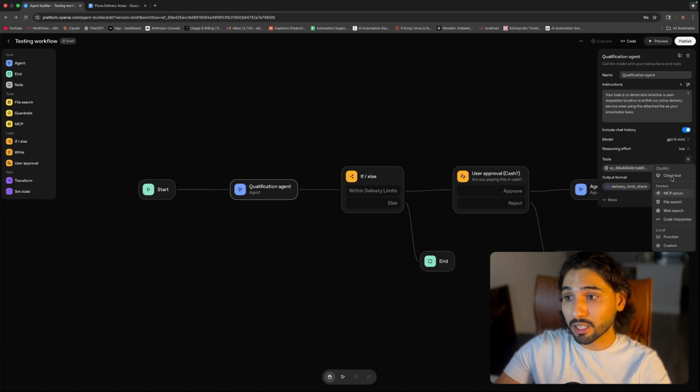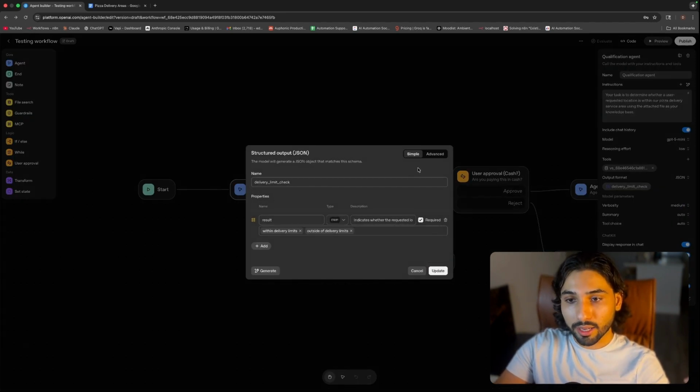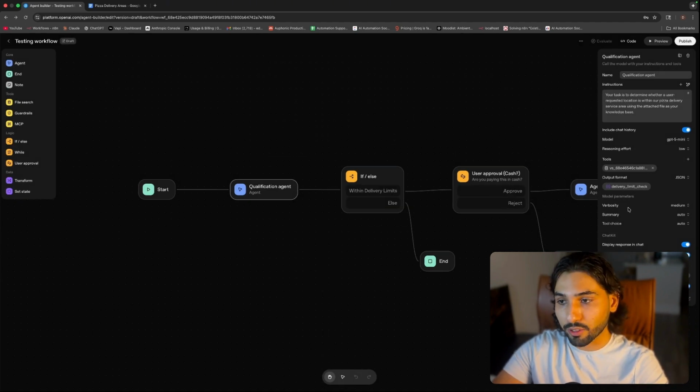Unfortunately, MCP servers are not working for me now, so hopefully, as I said, they fix it in the future. Output format, imagine it's kind of like an output parser for the AI agent inside of n8n, so you can tell the model how you want your output to look. And what is cool is you can basically explain how you want your output to look, and OpenAI will help you generate the code for you. Then we have model parameters. You can play with it yourself, but nothing super important here.